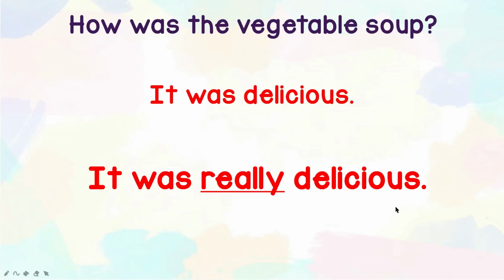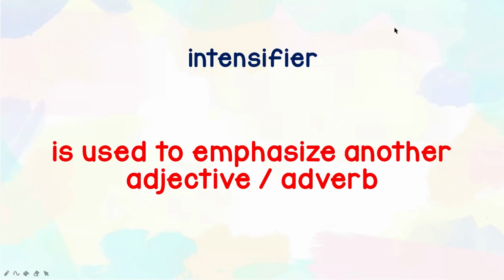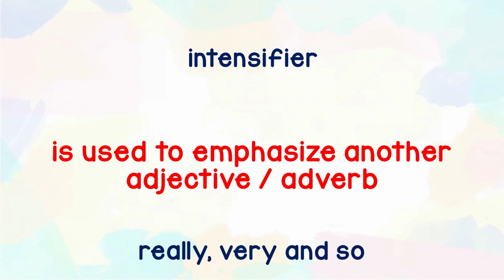She wants to tell that the soup is really delicious. Sedap sangat. So again, an intensifier is used to emphasize another adjective or adverb. Today we are going to learn the intensifiers really, very, and so.